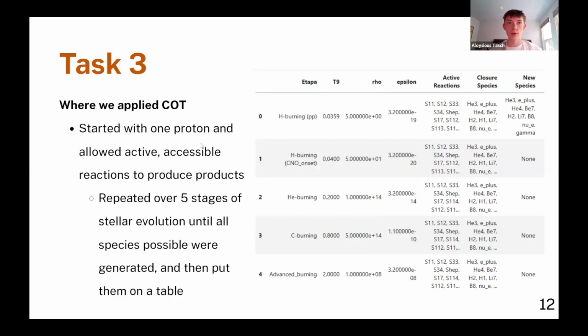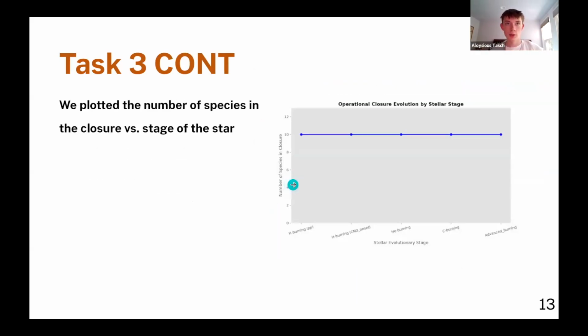We did this over 5 stellar burning stages and generated a table of the active reactions and species over the stages. And this is the produced table. And the stages are 0, 1, 2, 3, and 4. And we also plotted the number of species per stellar stage, and this stayed at a relatively constant 10.